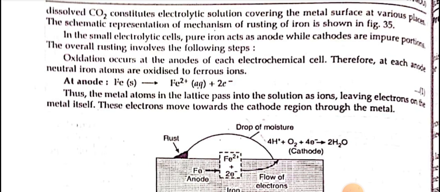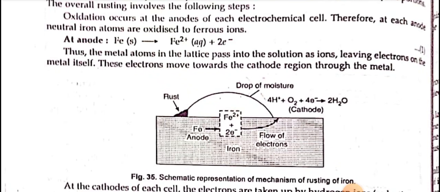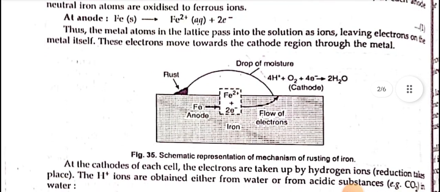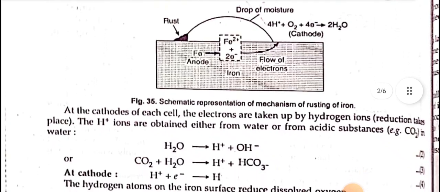The overall rusting involves the following steps. Oxidation occurs at the anodes of each electrochemical cell. Therefore, at each anode, neutral iron atoms are oxidized to ferrous ions. At anode, Fe(s) is converted into Fe2+(aq) plus 2 electrons. Thus, the metal atoms in the lattice pass into the solution as ions, leaving electrons on the metal itself. These electrons move towards the cathode region through the metal.